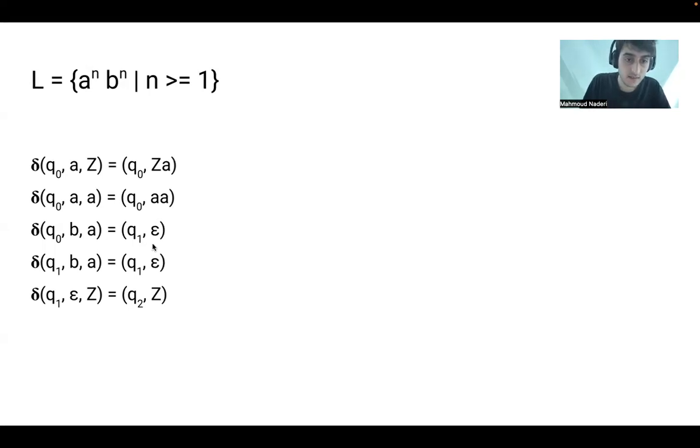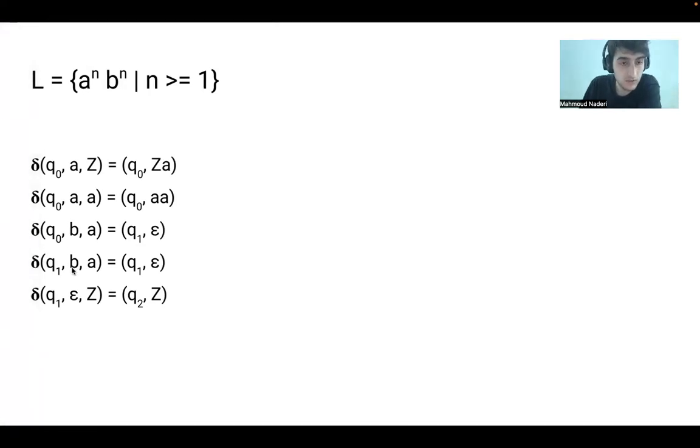So this epsilon means we popped and we don't have anything on top of our stack. Take attention that we are saying we don't have anything on top of our stack, not in the whole stack. In the whole stack, the A's are there. And we go to state Q1 for managing B. In state Q1, we described this policy for Q0, but it's time for describing it for Q1 as well, because it's a state machine. When it comes, it says I'm not in Q0, so I don't have any rule to operate, and it will terminate.